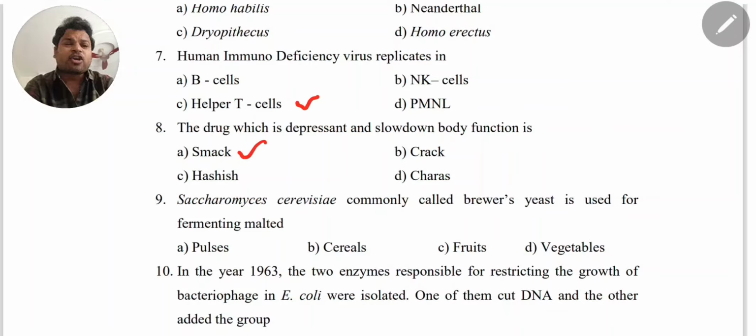Ninth question: Saccharomyces cerevisiae, commonly called brewer's yeast, is used for fermenting malted. Saccharomyces cerevisiae is also called baker's yeast. Baker's means bakery products, that is bread. It is also called brewer's yeast. Brewer's yeast means alcohol products. The fermenting means alcohol. Alcohol products fermenting malted cereals is the correct answer. Option B is the correct answer.